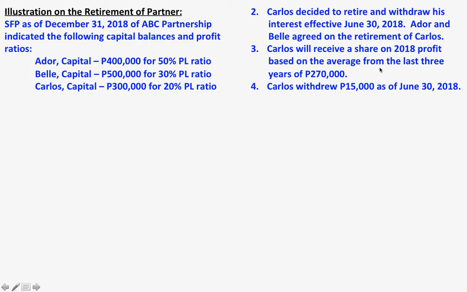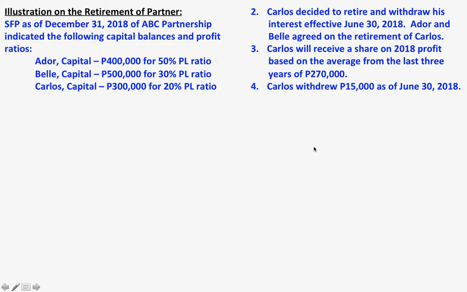So they just use an estimated amount as the average profit per year. The fourth information is that Carlos, in his drawing account, reflected a withdrawal of 15,000 as of June 30, 2018. Okay, so these are the information.